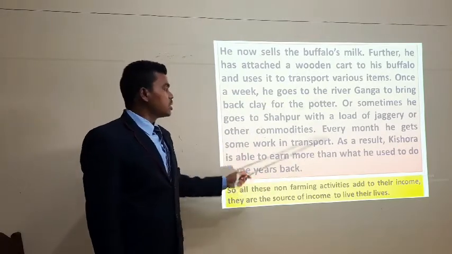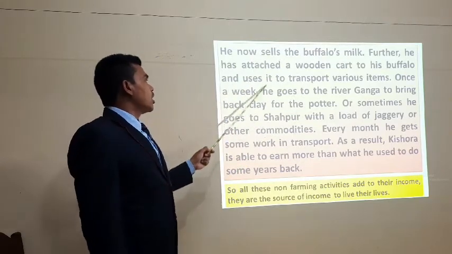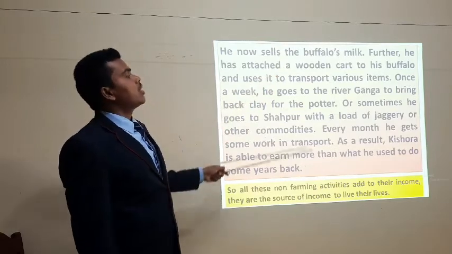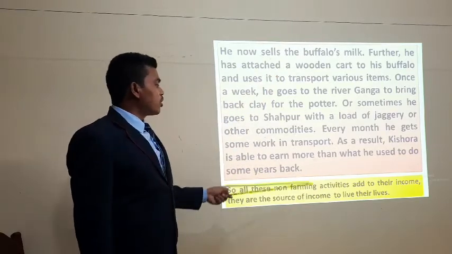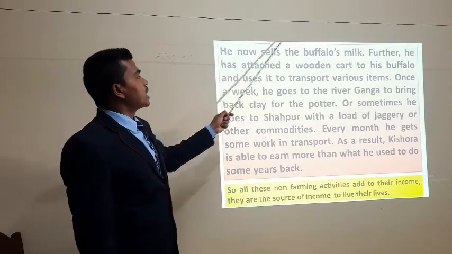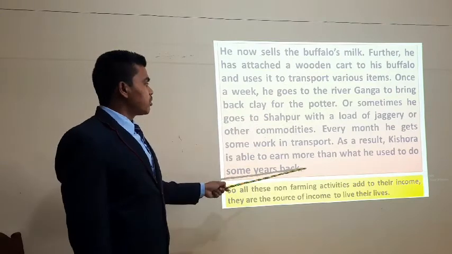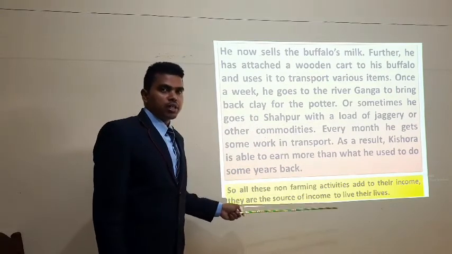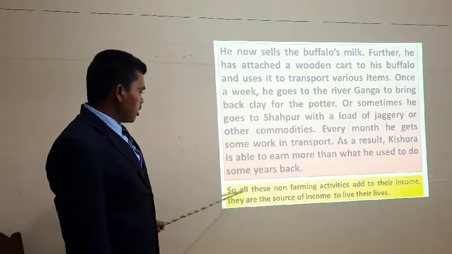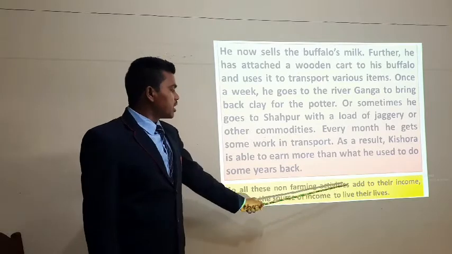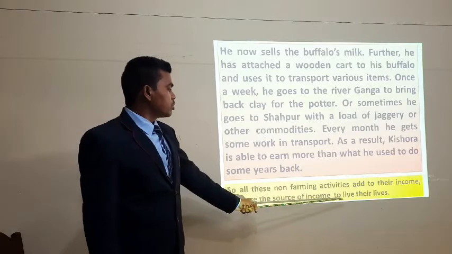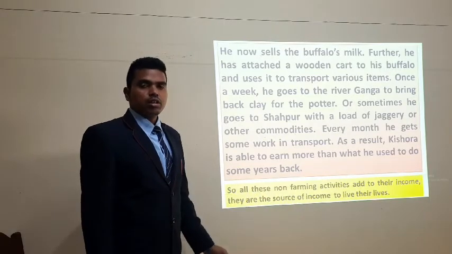So he is not limited only to being a farm laborer. He was a farm laborer, but then afterwards he bought a buffalo by taking a loan from the bank, and then he makes use of the buffalo for various purposes. That's how he is earning more and more money, and he is having a better lifestyle. So all these non-farming activities add to their income, and they are the source of income to live their lives.